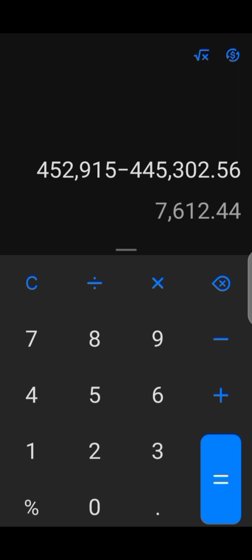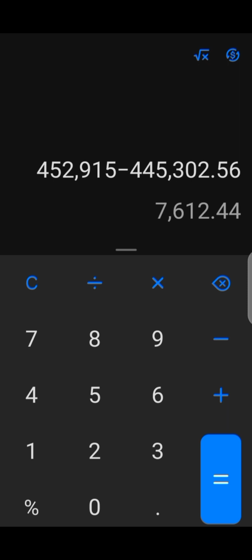Then we were able to sell it to merchants at this price here, 452,915 naira. Is it 15 naira or 18? It's 18, so there's no difference there, but let's just assume that way. So our total profit here, after removing the capital we used for this arbitrage, is 7,612 naira.